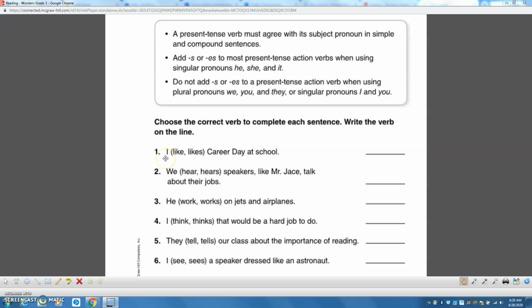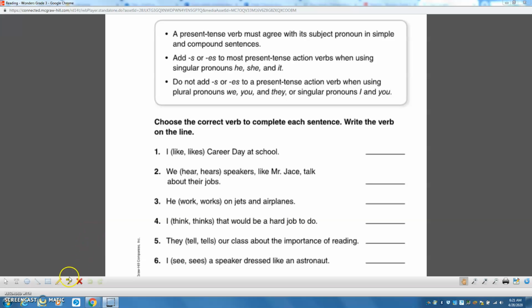In this sentence, we're either going to use like with no S on it or likes with an S on it. We have to choose the correct one that agrees with our subject pronoun, which is I. Now remember, when we use I, that means that we're not going to put an S or an ES. So we would use like. I like career day at school. If I said I likes career day at school, it doesn't sound right. We need to know that when we use I, we do not put an S on that verb.